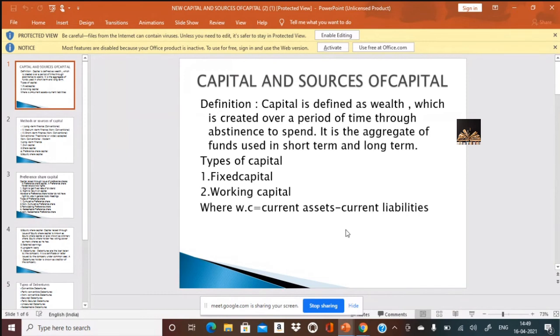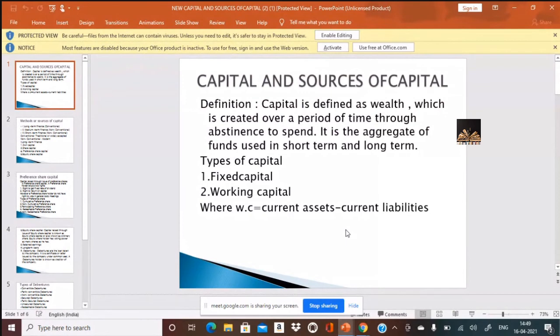Let us start with the definition. Capital is defined as wealth which is created over a period of time through abstinence to spend. It is the aggregate of funds used in short term and long term. So capital is nothing but the wealth created, and it may be created by raising different sources of finance. Is it to just keep it in the bank or in the cash counter?